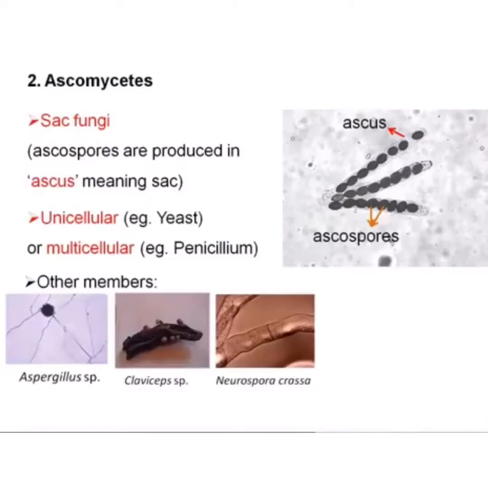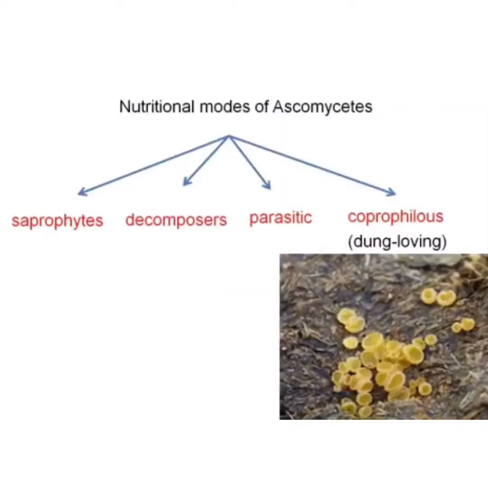Neurospora is of great economic importance because its DNA has been sequenced and it is used in many biochemical and molecular studies. On the basis of nutritional modes, they may be of 4 types: saprophytes, decomposers, parasites, or coprophilous. Saprophytes means they feed on dead and decaying organic matter. Decomposer means they decompose the organic matter. Parasite means they derive their nutrition from other living bodies. Coprophilous means they are dung living. That means they feed on the dung of other animals.